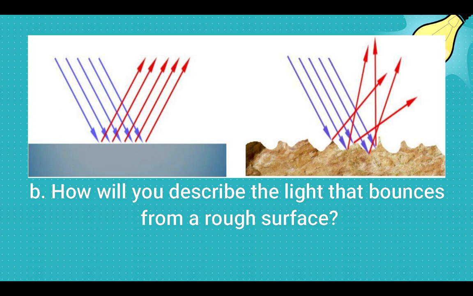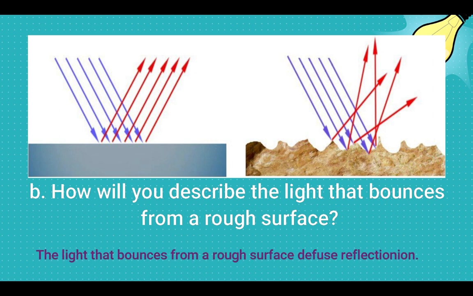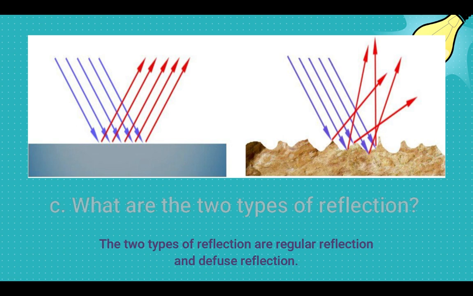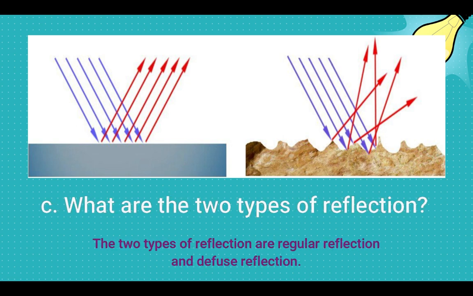How will you describe the light that bounces from the rough surface? Good. The light that bounces from the rough surface has diffuse reflection. And what are the two types of reflection? The two types of reflection are regular reflection and diffuse reflection.